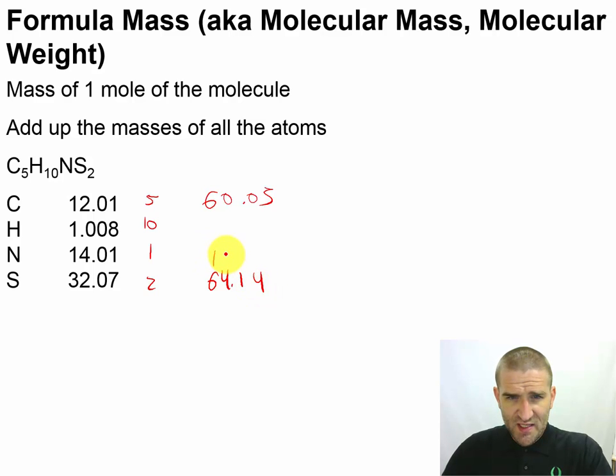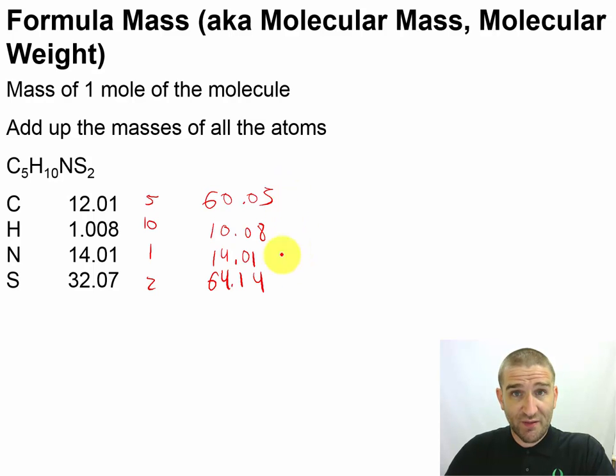This one is very easy because we're multiplying it by the number 1. This one's easy because we're sliding it 1 decimal place. This is an exact number. All of these are exact numbers. No impact on sig figs. So we'll just bring this over and we'll slide our decimal point. So it's 10.08. Now, if we hadn't had to multiply by 10, notice that we would have had 3 decimal places hanging off the edge. And so we would have ended up chopping off one of those at the very end. We didn't have to do that in this case because when we multiplied by 10, it moved over 1 place.